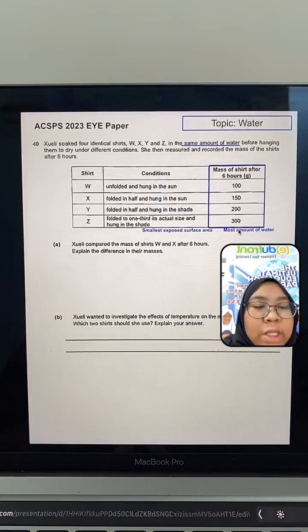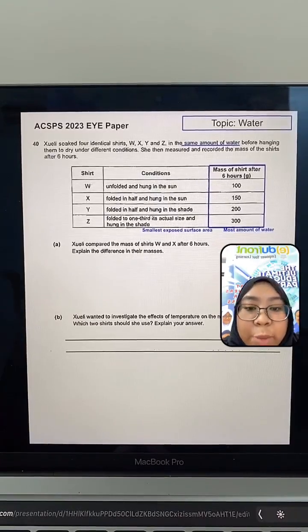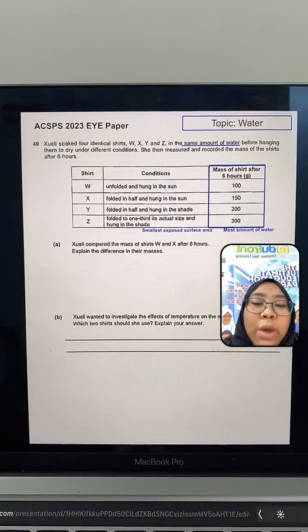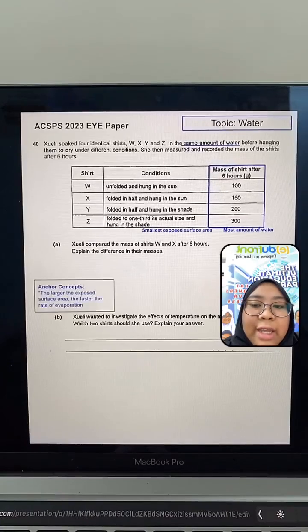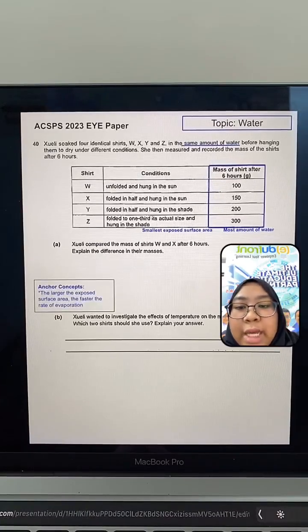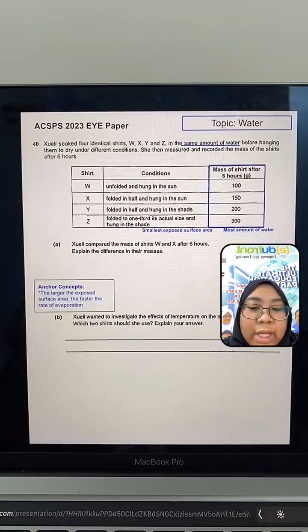So can I ask you, what key concepts can we extract from here? What are the key concepts that we know about exposed surface area and about water? What is this talking about? This is talking about evaporation. So the key concept here is the larger the exposed surface area, the faster the rate of evaporation. This is the key concept to answer this question. Let's answer the question.